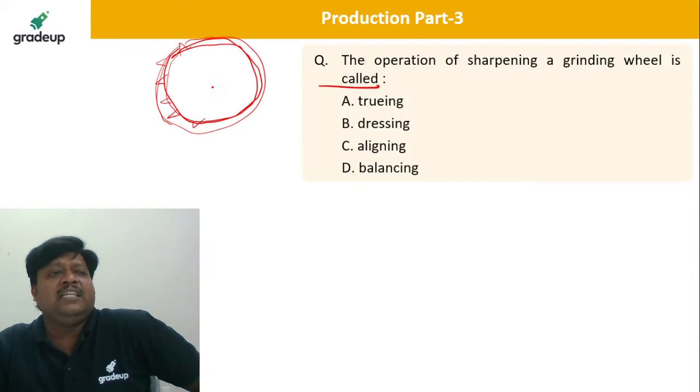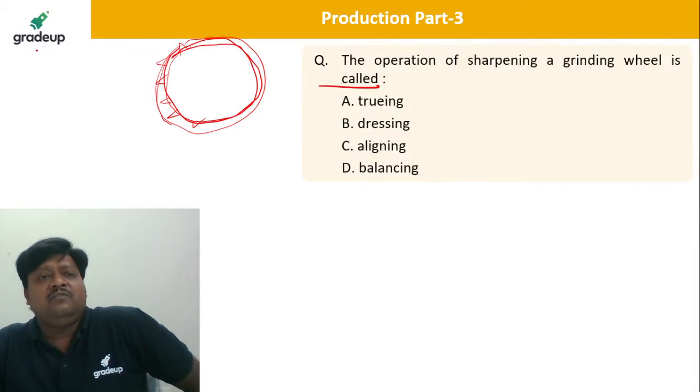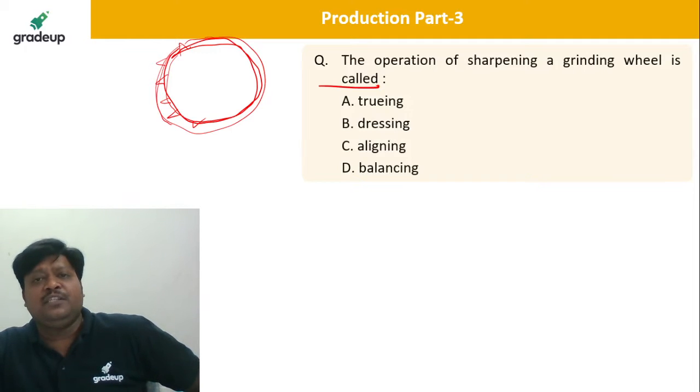Whenever our tool geometry gets lost, we remove the tool from the machine and go to the grinding operation to give the new geometries like angles and cutting edges. In the same way, whenever the grinding wheel becomes blunt and all the active grains become blunt, we give a new layer to the grinding wheel by using dressing.